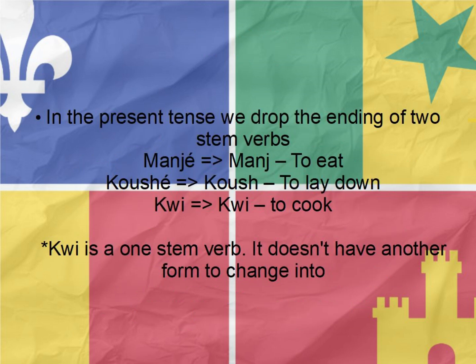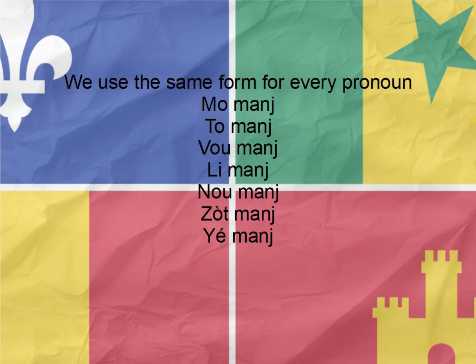So two things to notice are, in the present tense, we use the short form of the verb, if there is one. And we make the short form just by dropping the ending. In most cases, it's going to be that eh. But I advise you to learn the long and short form when learning new vocabulary, because some verbs only have one form. Second thing to notice is, unlike in English or French, in Creole, we use the same verb form for each pronoun. So I eat, she eats, but in Creole, mo mange, li mange is the same for everybody.